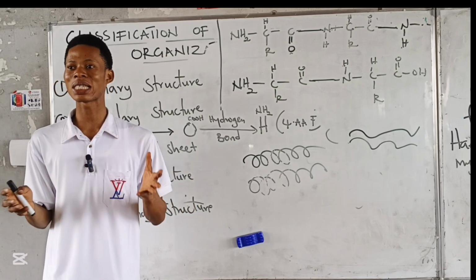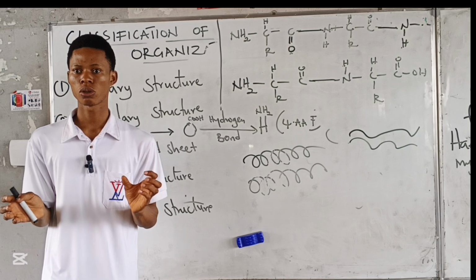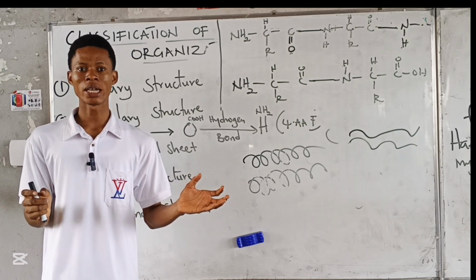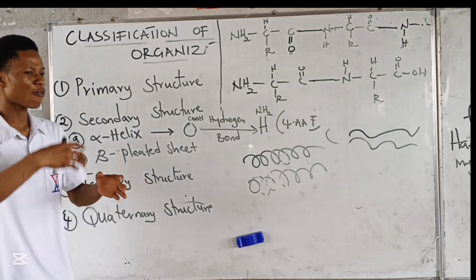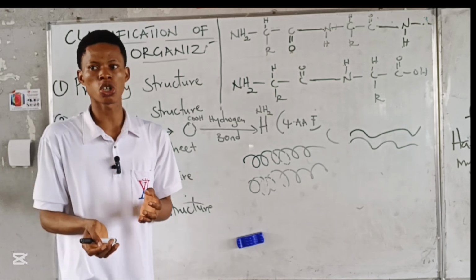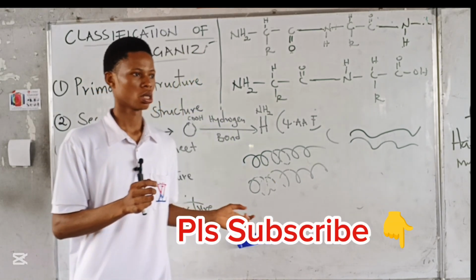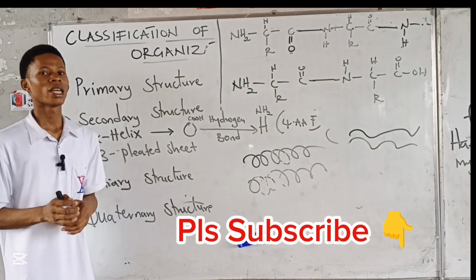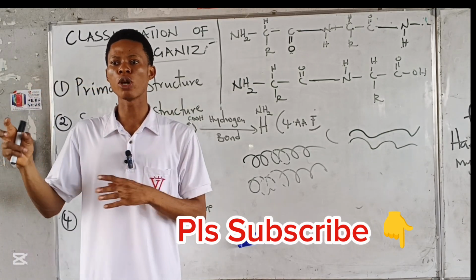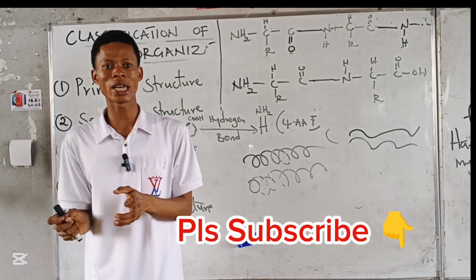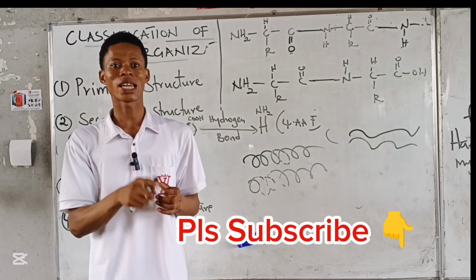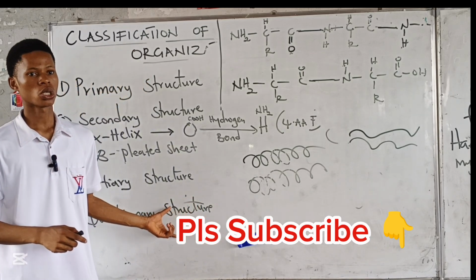And we said which one is zigzag in the secondary structure? Beta pleated sheet, right? Good. And we said further folding of the secondary structure to give us a three-dimensional structure will give us what? Tertiary structure. Then we said if we have two or more polypeptide chains interacting together to give us a single unit, that will give us what? Quaternary structure.